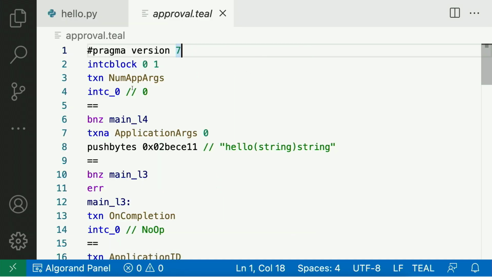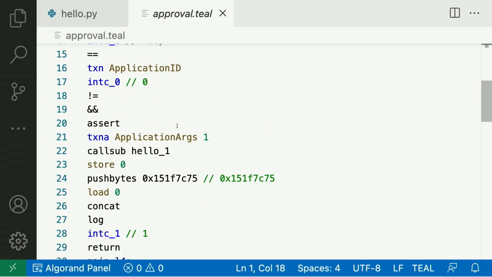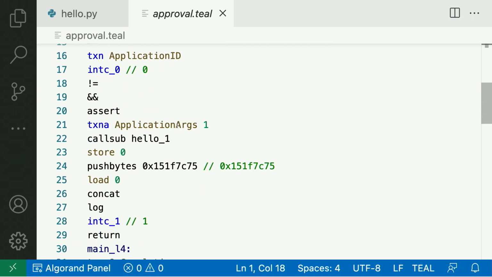So this is the approval program. This code is automatically generated from your PyTeal and Beaker code, but this is basically what the AVM will be executing. So most developers really don't have to understand this code, but for those people who want to dive deeper, you can actually make direct changes to this code to make your edits.